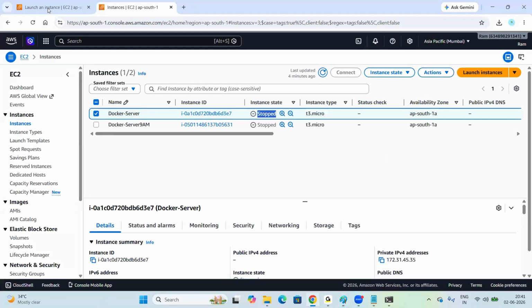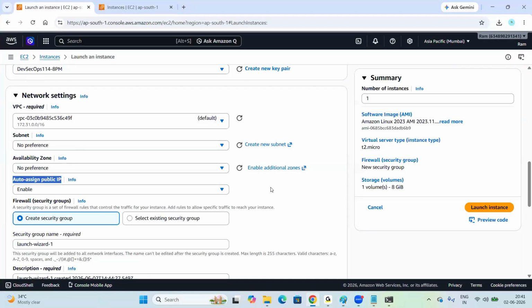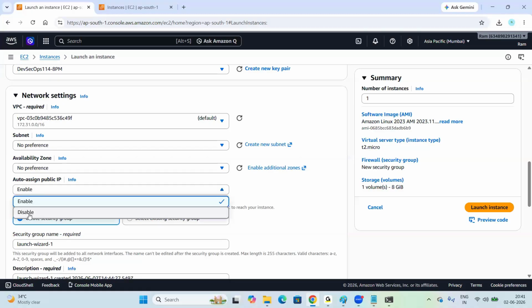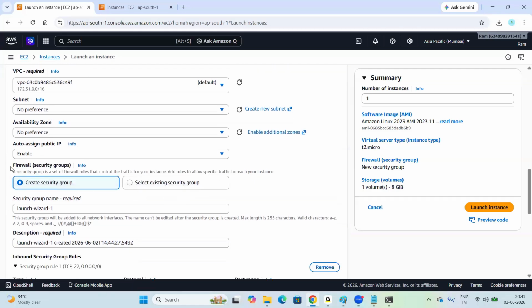Now, go back here. Look at my screen, everyone. So here, auto assign public IP should be enabled. If you disable this, the IP will not be available to connect our server. So that is why the default value is enable. You can keep it as is, right? Next one, look at my screen, everyone.